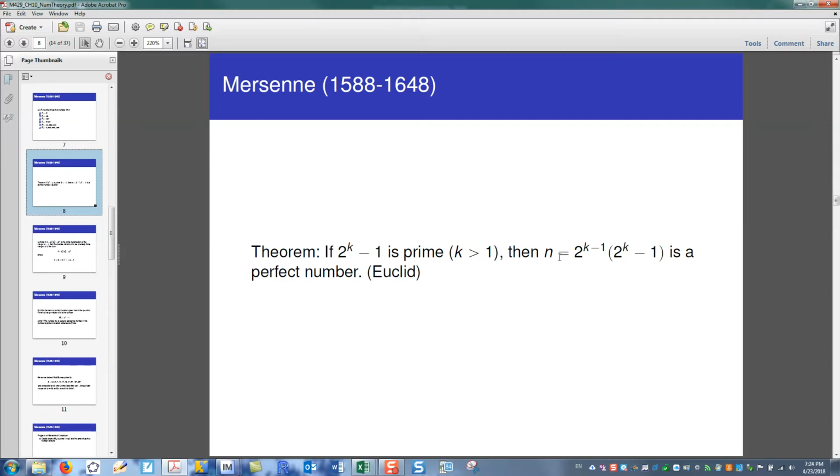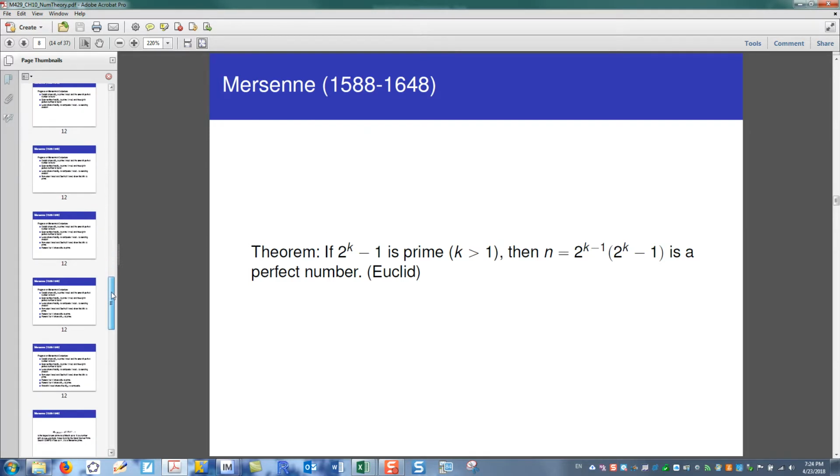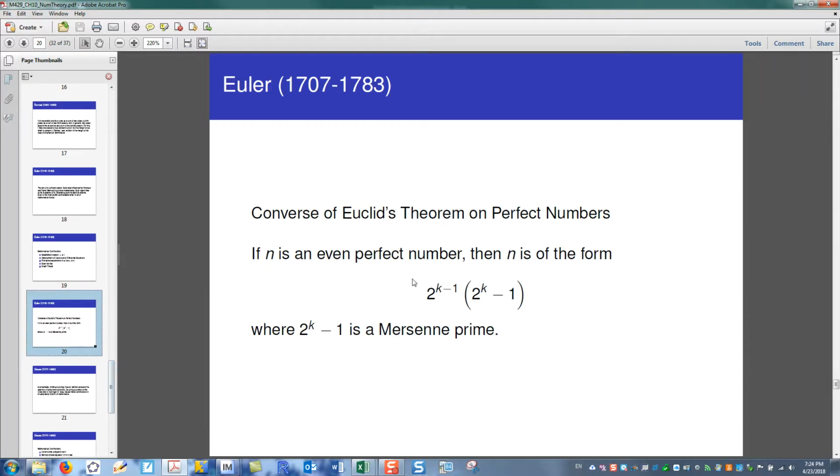Euclid's theorem only provides even perfect numbers, right? So it leaves it to anyone's guess whether there are some odd perfect numbers, and it turns out nobody actually has a proof for that yet. That's an open question in mathematics. The answer is assumed to be no, that all perfect numbers are even, but no proof of that assertion exists. So let's talk a little bit about how this looks as a proof.